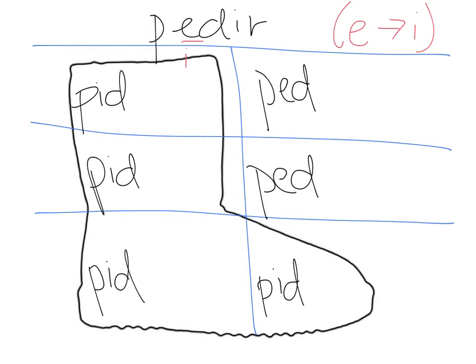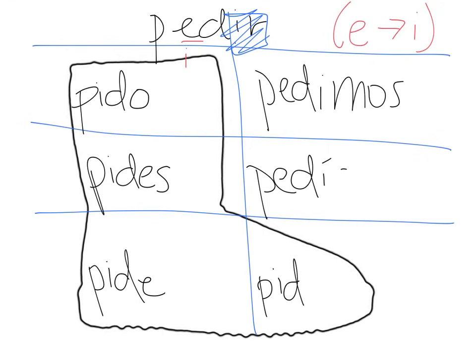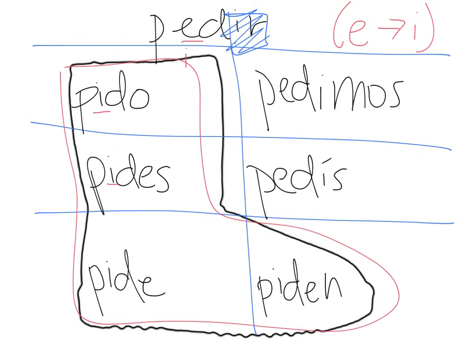Now I need to add my endings. It's an IR verb. Okay, remember we've dropped this IR. And then I add my endings. Pido, pides, pide, pedimos, IR verb, pedís, and piden. So remember, forms that are inside the boot, stem change. Forms that are outside of the boot, no stem change.